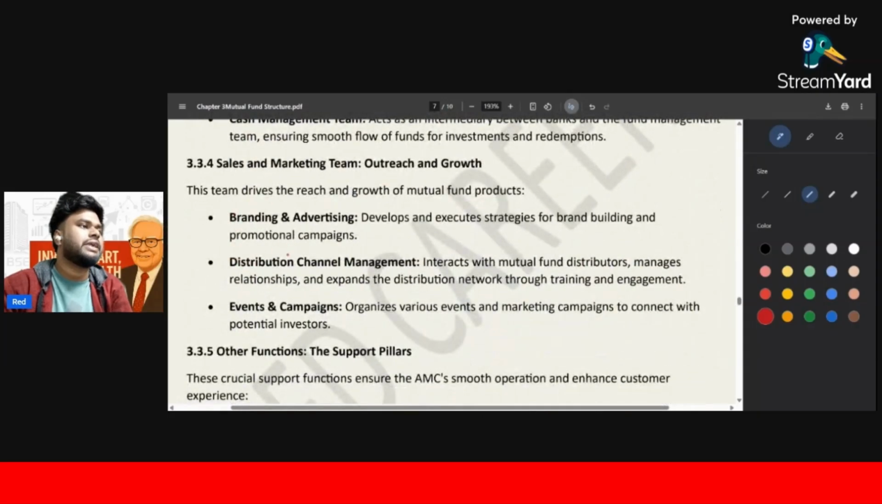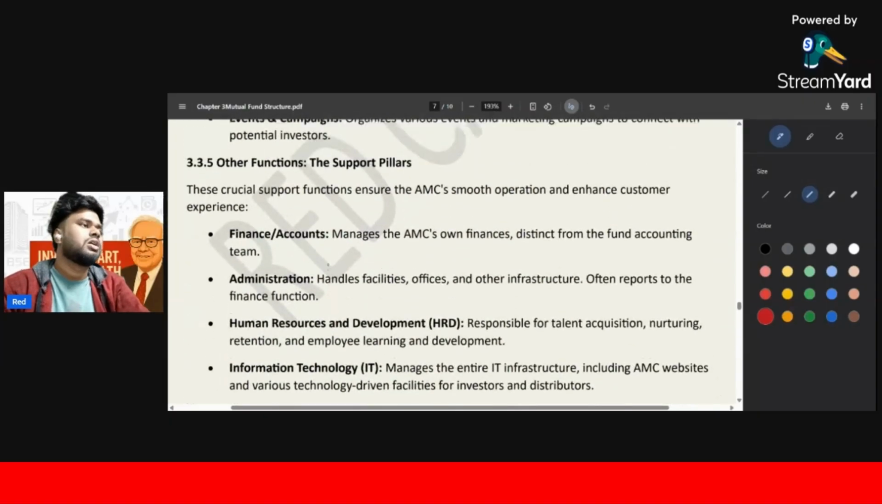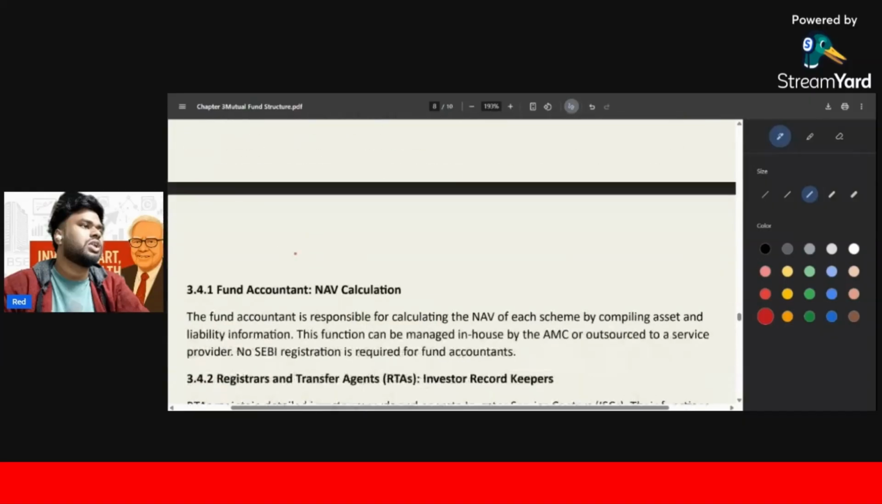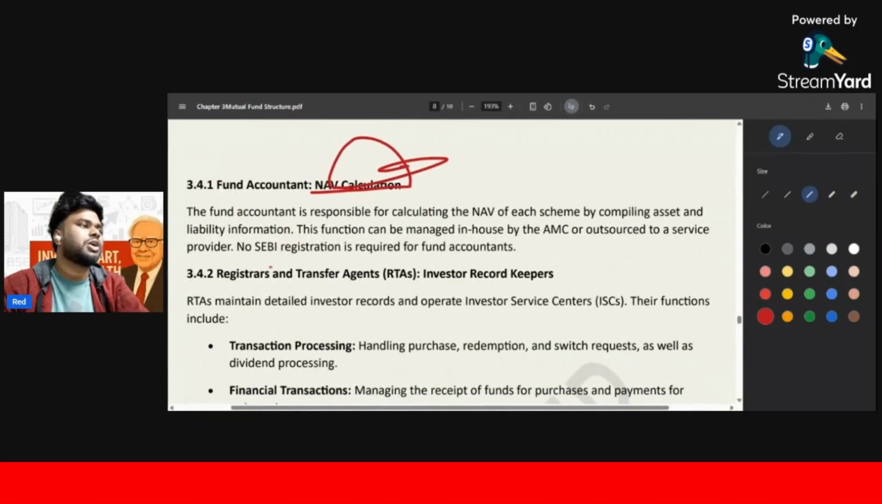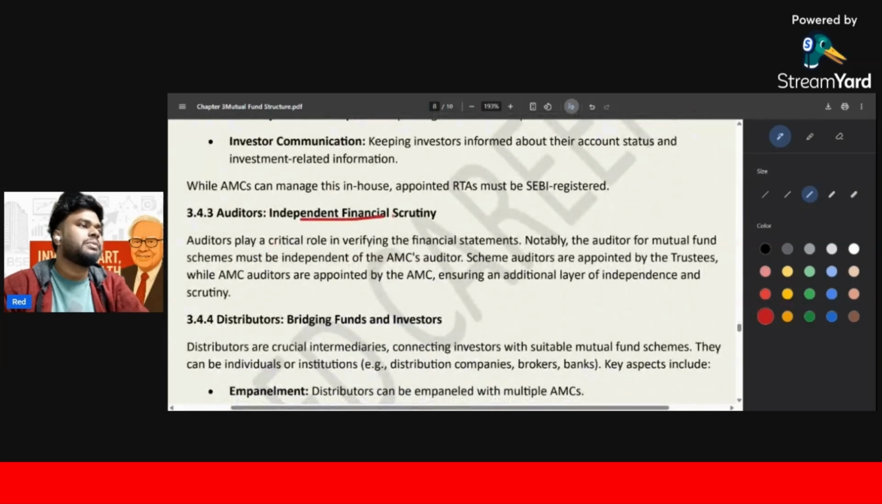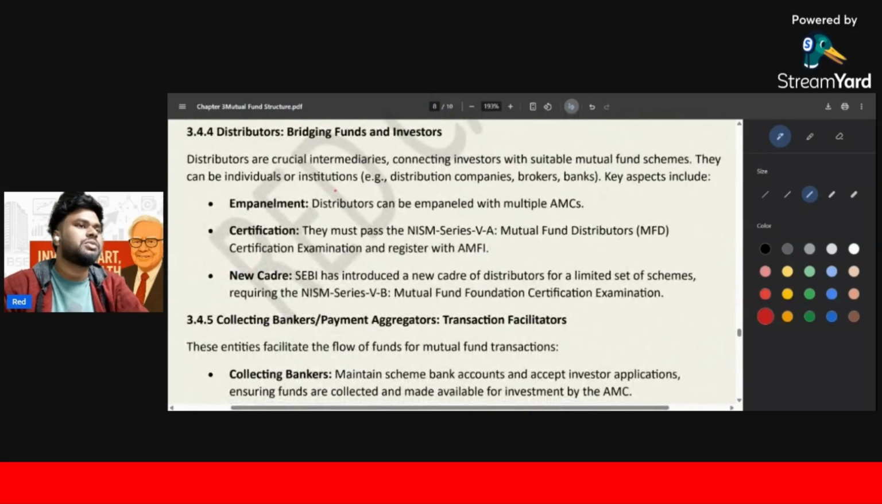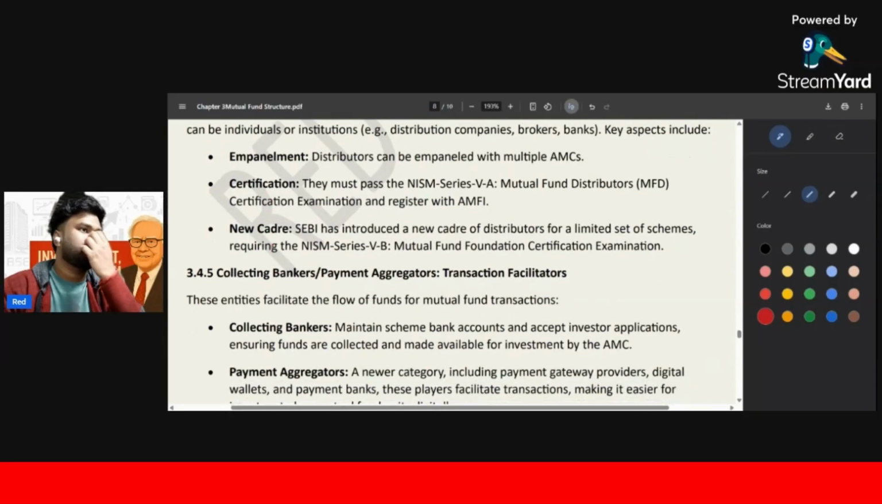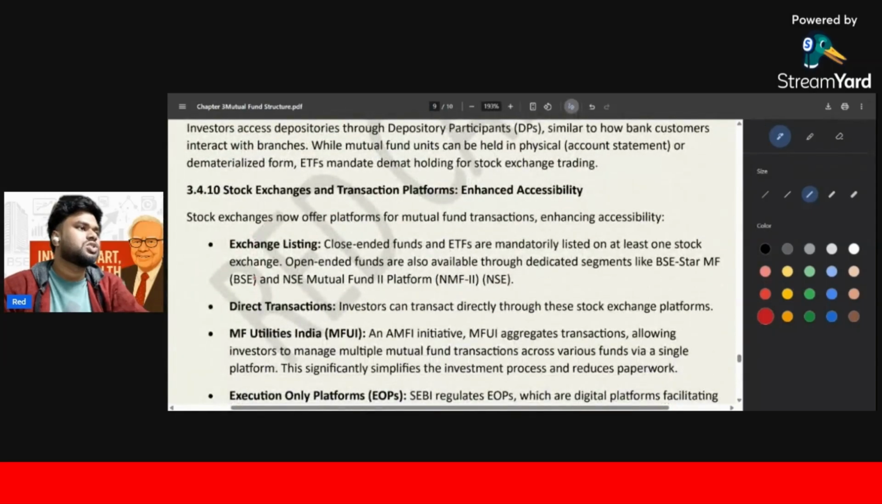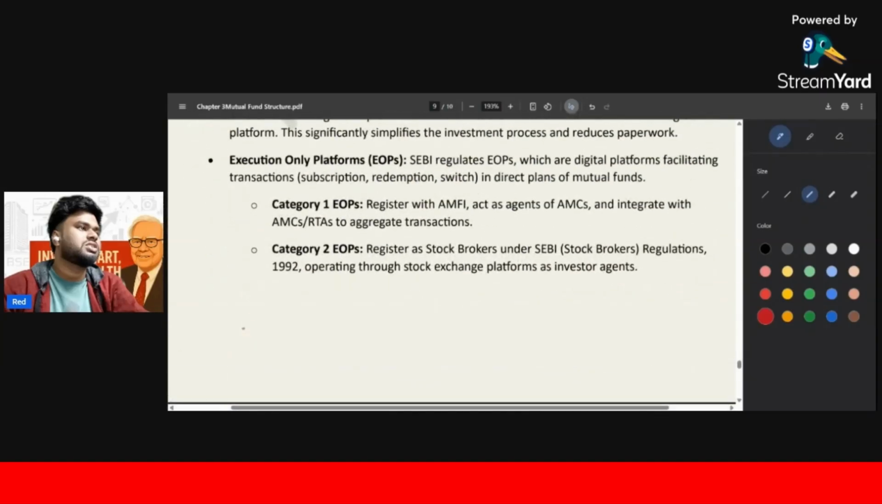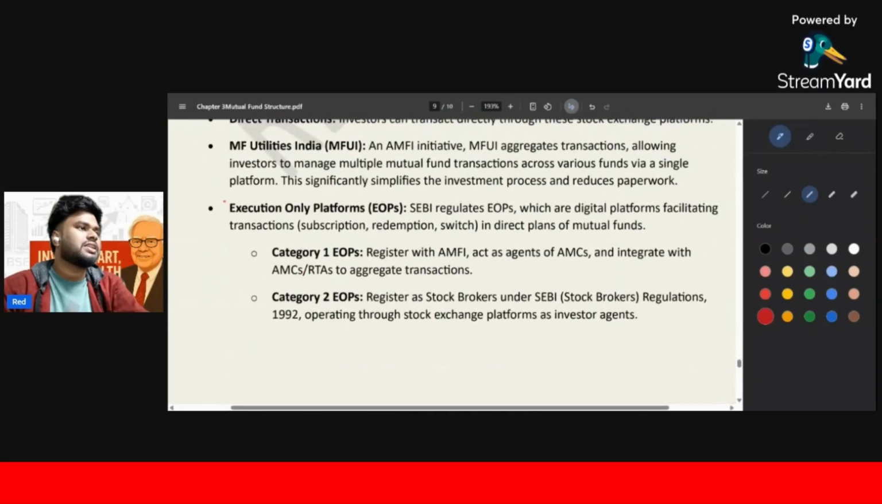Sales and marketing: branding, advertising, distribution, channel management, event and campaigning. All things are there. Finance, accounting, human resource, role and support function, fund accountant, NAV का calculation करता है ये लोग, that is very important. Transaction, auditor independence and financial scrutiny, distributor bridging the investor, all these things we have already discussed. Credit rating agencies discussed, stock exchange, exchange listing, direct transaction, utilities. Okay, these things are another thing, that is execution on platform.